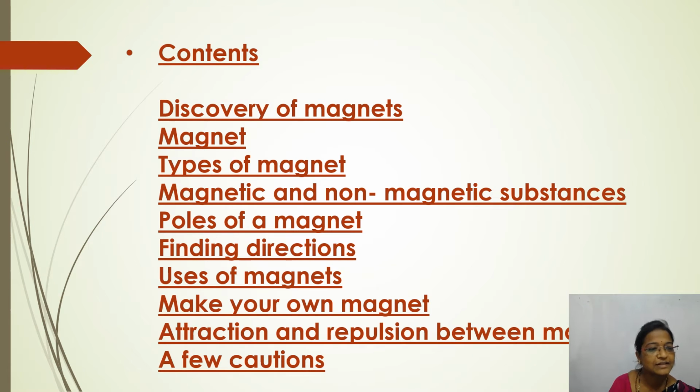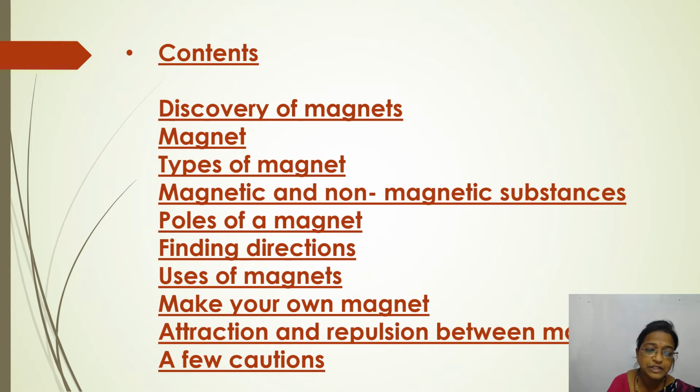These are the contents which we are going to learn in this chapter. First we are going to learn about the discovery of magnets. Next we will learn about magnets, types of magnet, magnetic and non-magnetic substances, poles of a magnet, finding directions, like how can we find directions by using magnets, and the uses of magnets, so where the magnets are used.